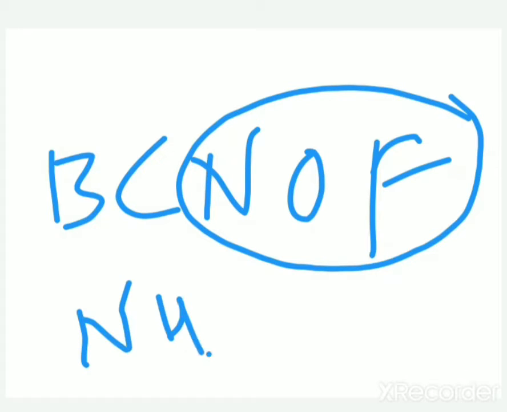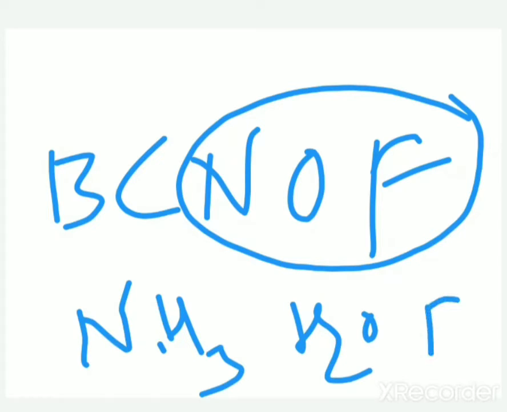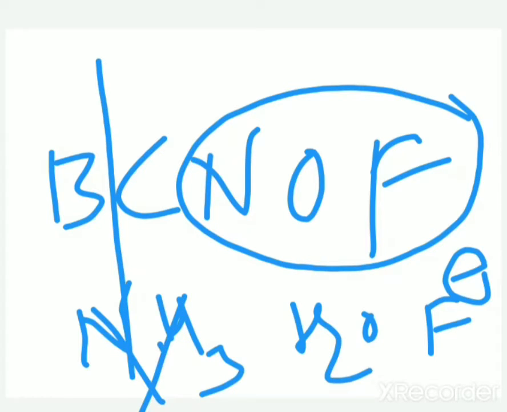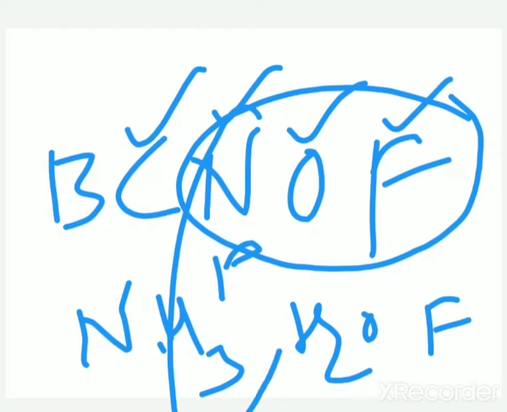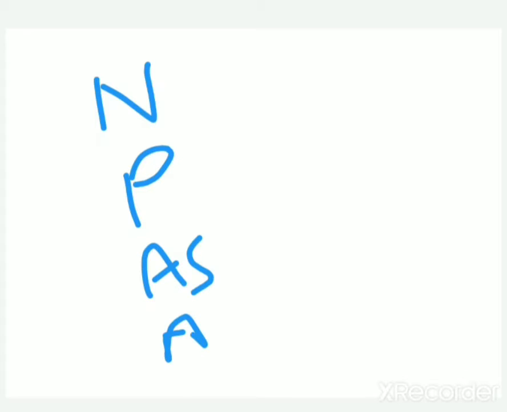In NH3, nitrogen is present. In H2O, oxygen is present. Then F minus. From top to bottom, sizes increase. That's why carbon, nitrogen, oxygen, fluorine are small in size. I am writing the nitrogen group: nitrogen, phosphorus, arsenic, antimony, bismuth.